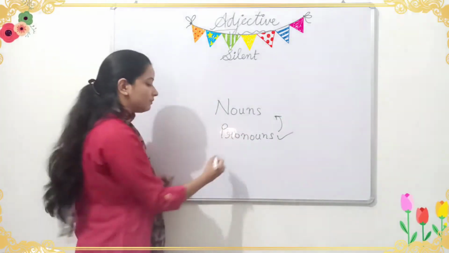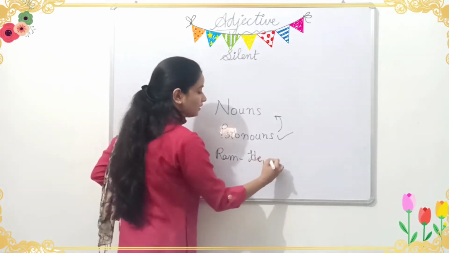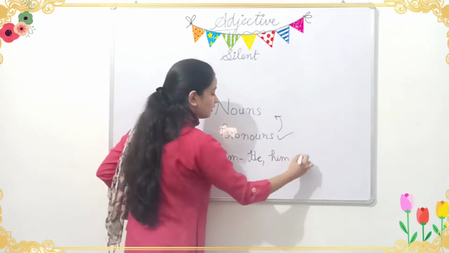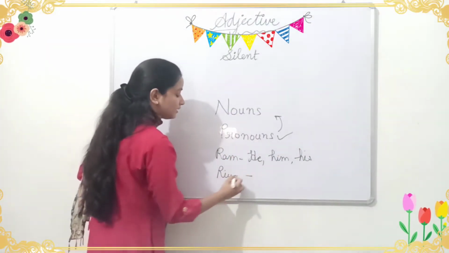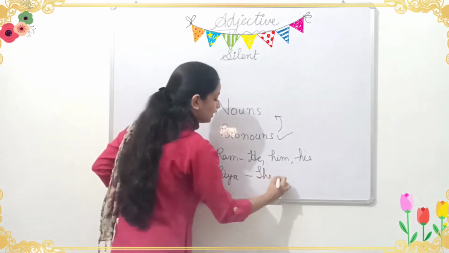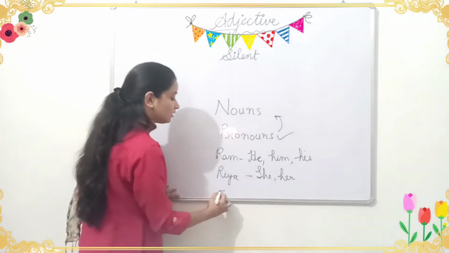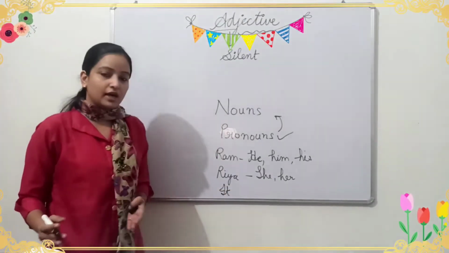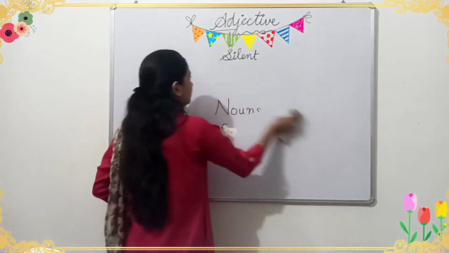Like Ram is a noun, so for Ram we can use he, him, his. Riya is a girl and it is a noun, so we can use she, her. And for non-living things and animals we can use it. This much we have learned in our previous videos, and today we are going to study about